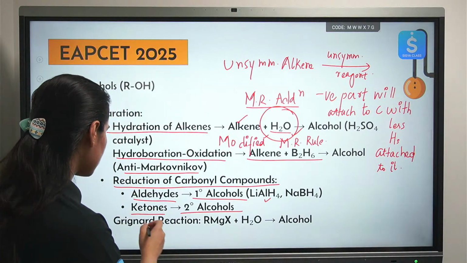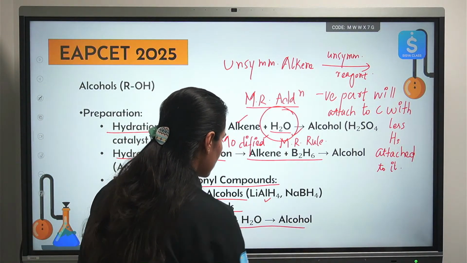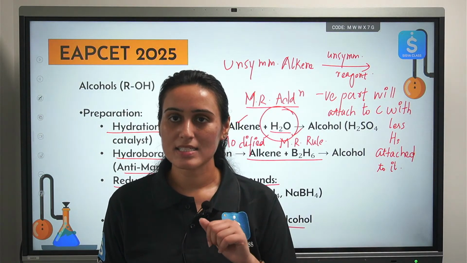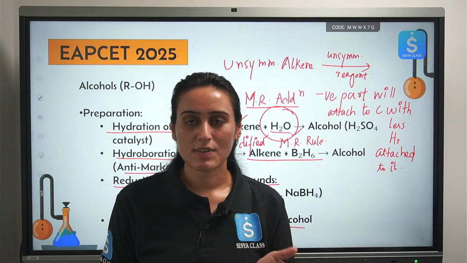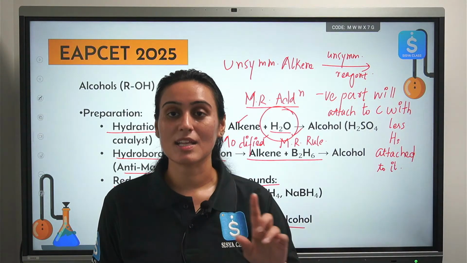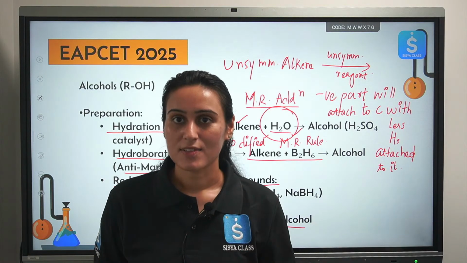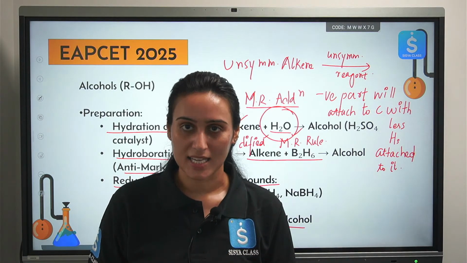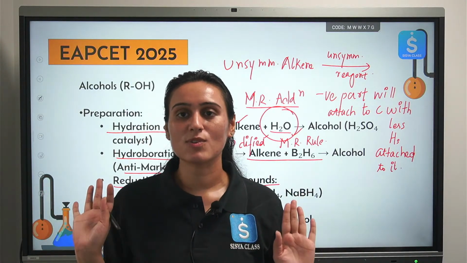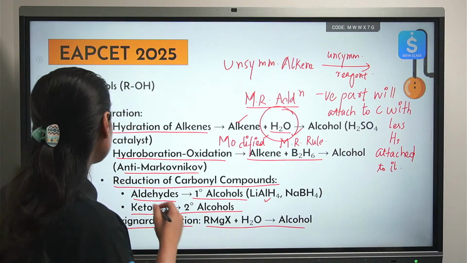Okay. Next, Grignard reaction. By that also we can prepare alcohol. So Grignard reagent, an addition of water will give you alcohol. You have done this in the last session. If you remember, when we were talking about haloalkanes and haloarenes, we have done multiple such questions in which we have prepared some hydrocarbon in the end, right? So that reaction was with alkyl halide. In this case, we are talking about addition of water directly to the Grignard reagent. There we have prepared it also. Okay. Next thing,